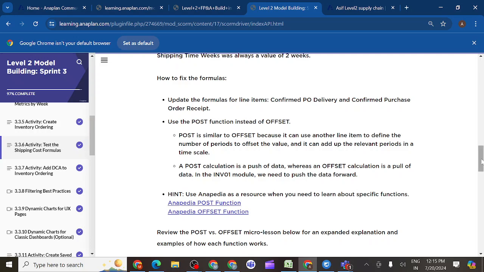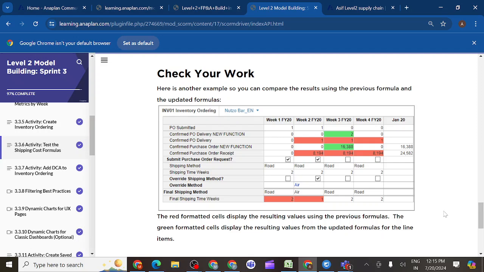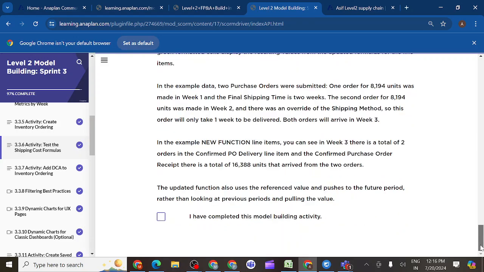So we should create a few new line items here. Then you can test the formula. You can see confirm PO delivery with the POST function. New function means POST function. Confirm PO delivery with the new function. So the same line items we are creating: confirm PO delivery and confirm purchase order. For these 2 line items, we want to create new line items with the new function, the POST function. Instead of writing the OFFSET function, we should write the POST function. Then we can check how it is working.